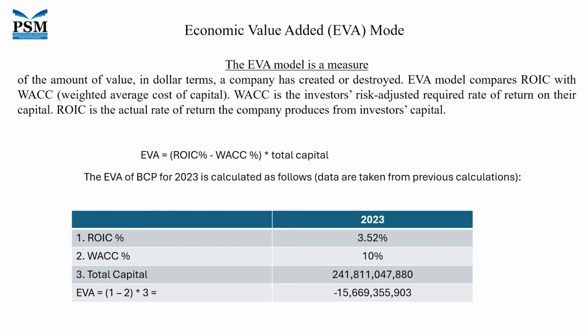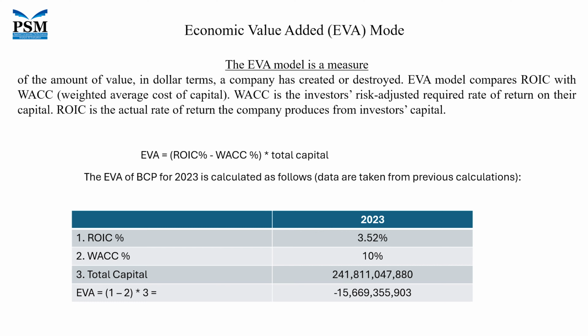WACC reflects the investor's expectation. So for example, if we say weighted average cost of capital equals 10%, that means investors expect a rate of return equal to 10% on their money per year. Now, investors want to get 10% on their money per annum.